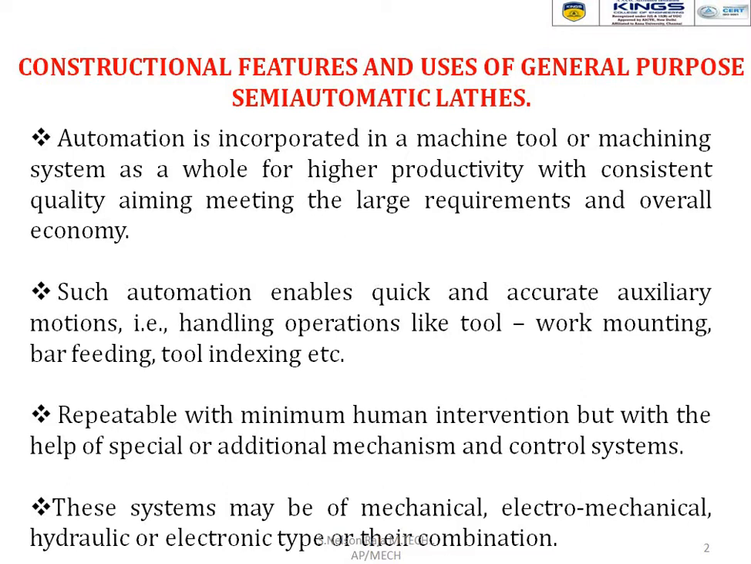Such automation enables quick and accurate auxiliary motions, that is, handling operations like tool and work mounting, bar feeding, tool indexing, etc., repeatable with minimum human intervention but with the help of special or additional mechanisms and a control system. So repeatability and accuracy are higher compared to the center lathe. The system may be mechanical, electromechanical, hydraulic or electronic type, or a combination of these.